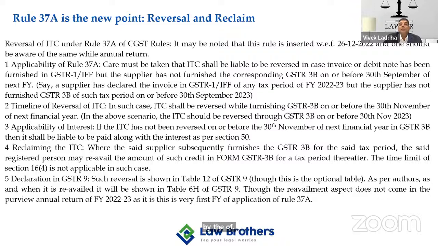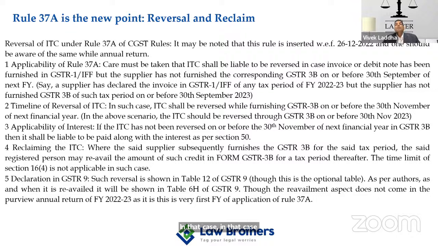So he has furnished the statement of outward supply in GSTR 1 or by way of invoice furnishing facility, and has declared the particular debit note or invoice in that. Meaning thereby, the input tax credit component must have flown to GSTR 2B also. And in case you have taken the credit, but the supplier has not furnished the GSTR 3B of the corresponding tax period, law says that if it is not furnished on or before 30th September of the next financial year, the recipient will have to reverse the credit.